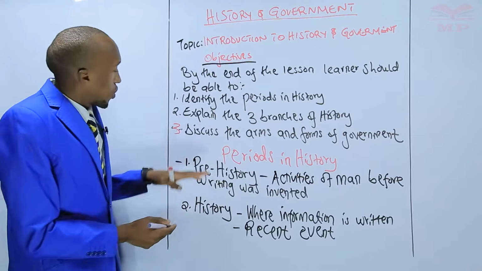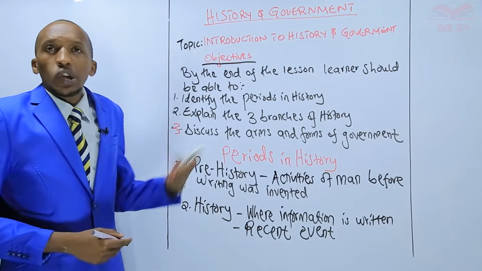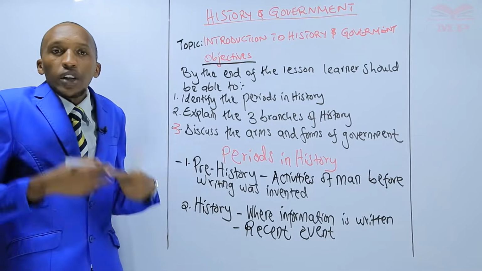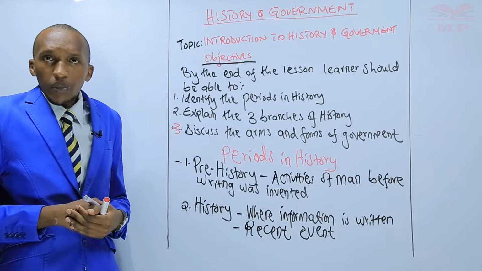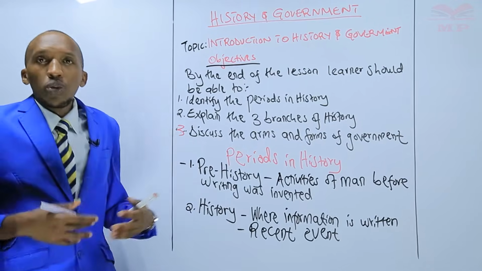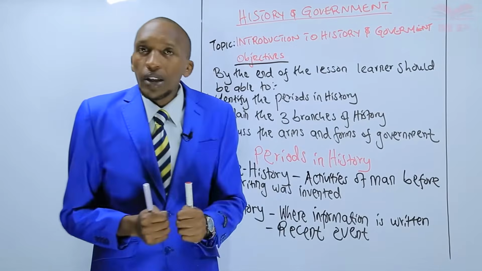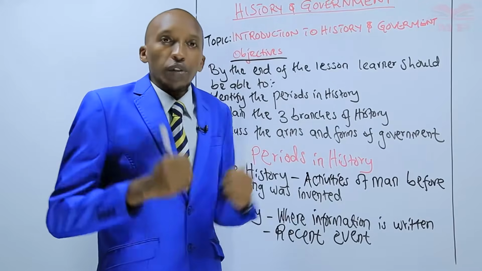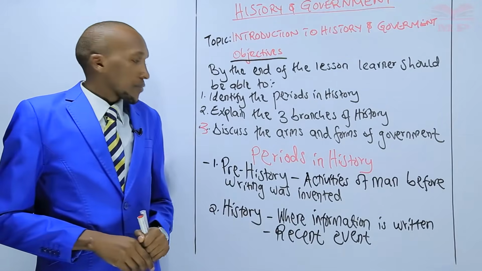So you might ask yourself, since we have divided the periods in history into two, prehistory and history, how were people storing their information in prehistory? Because they had to keep information for their communities and their families. They did this through songs, through poems, and through their own language. The language of the people stored the information about them.